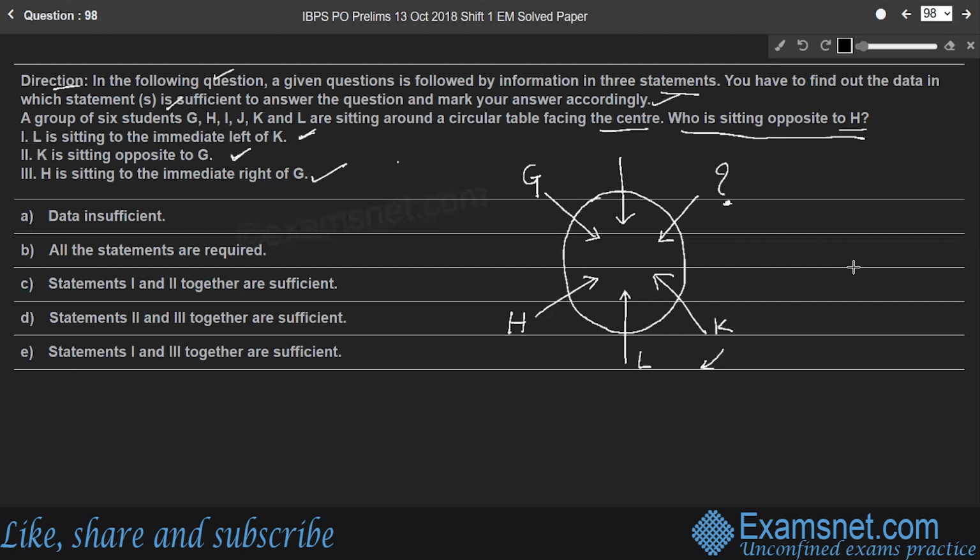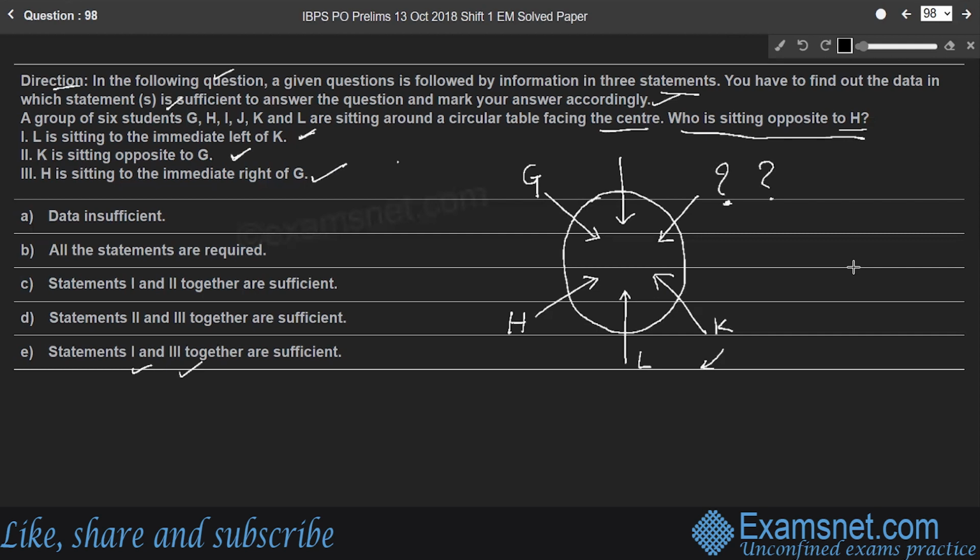So look at the options. Data insufficient. All the statements are required. Statement 1 and 2 together are sufficient. 2 and 3 together are sufficient. Statement 1 and 3 together are sufficient. So here there is an insufficient data, right? Here we cannot directly find who is sitting opposite to H, right?